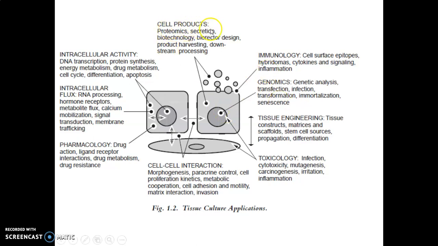Cell products, then immunology, genomics, tissue engineering, toxicology, cell-cell interaction, pharmacology, intracellular flux and intracellular activities. These are the different tissue culture fields of applications.